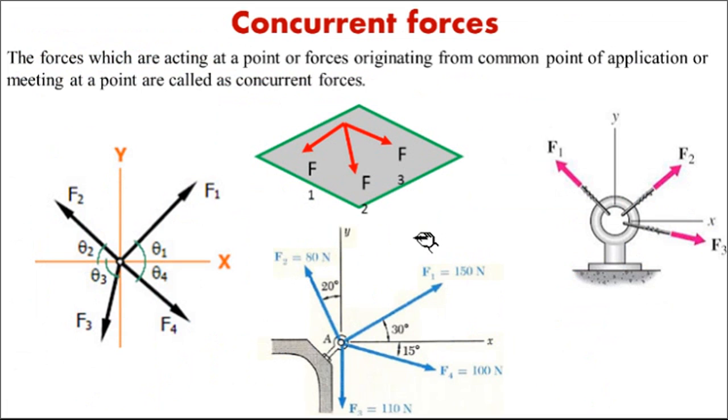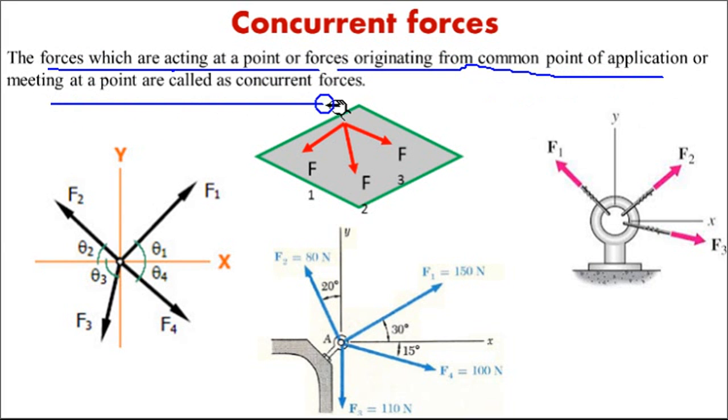Now the second type, the concurrent force system. Concurrent: con means meeting at a point, or originating from a single point. The forces which are acting at a point, or originating from a common point of application, or meeting at a point are called concurrent forces. Here you can see a simple example.